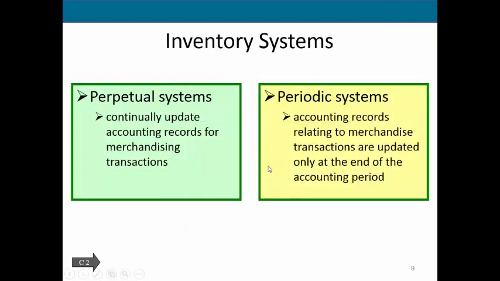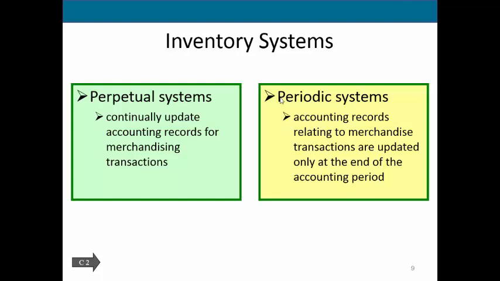We have two basic types of inventory systems. In this class, we're going to concentrate on perpetual systems, and that's because perpetual systems are typically what are used today. The reason is because we have computers that can continually update our accounting records for our transactions as they're happening. A periodic system, on the other hand, only updates their inventory periodically, meaning they will make purchases and then they do not actually record the sales of those purchases. They're not recording the cost of goods sold for every sale as they go.